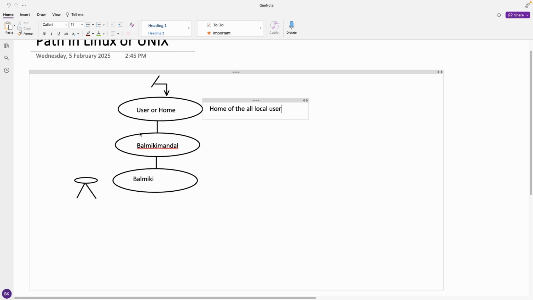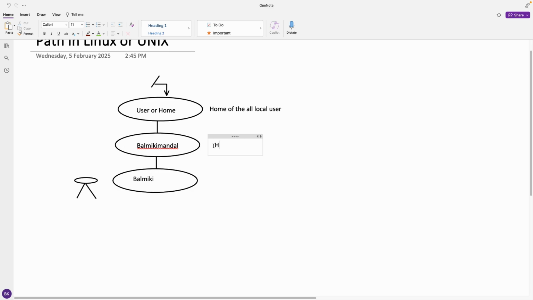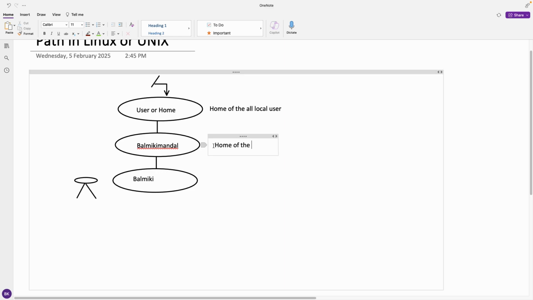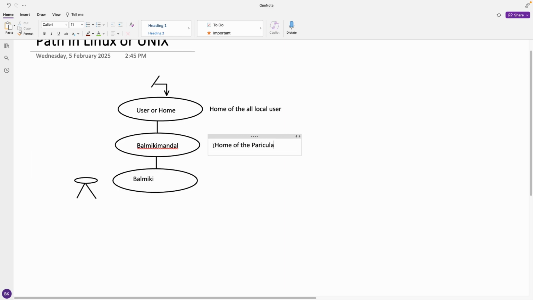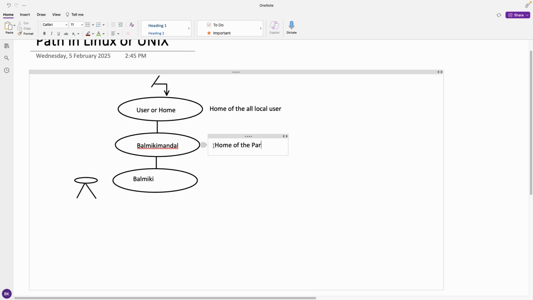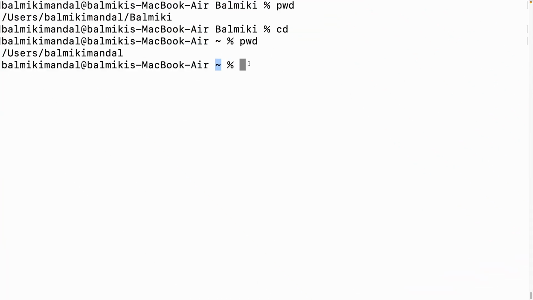The second one is the home of a particular local user, and here I am going to work. This is the folder where we are going to work. Now I am coming back to my folder.